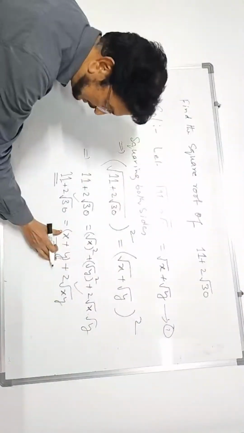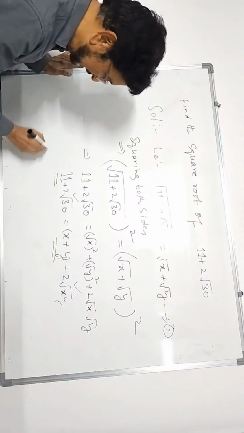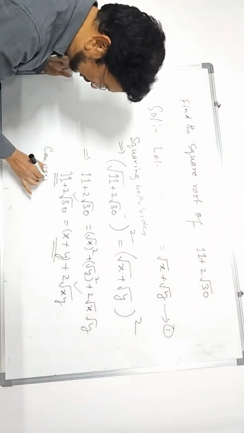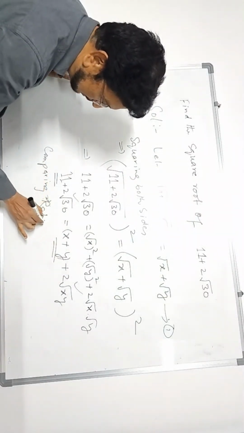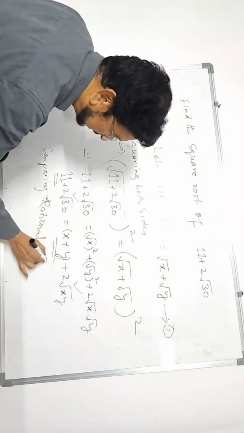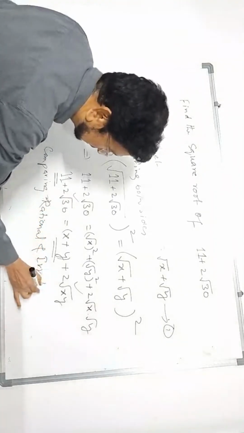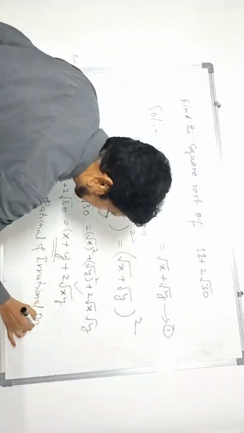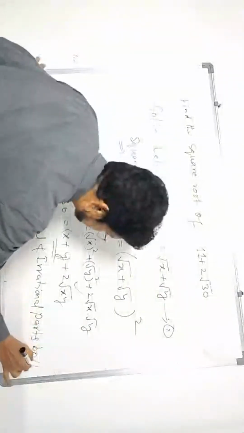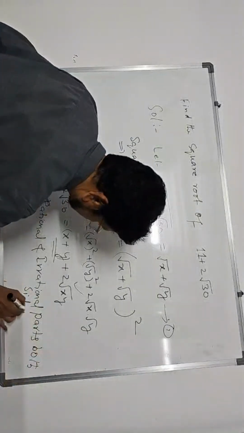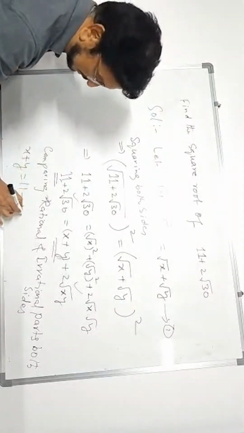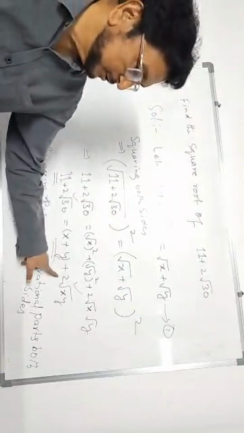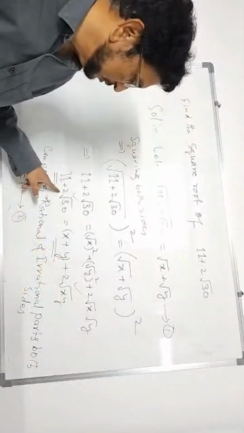Therefore, rational parts x plus y should be equal to 11. Compare rational and irrational parts on both sides. Irrational means having root. Rational part x plus y must be equal to 11. This is equation 2. Irrational part 2 root xy should be equal to 2 root 30.